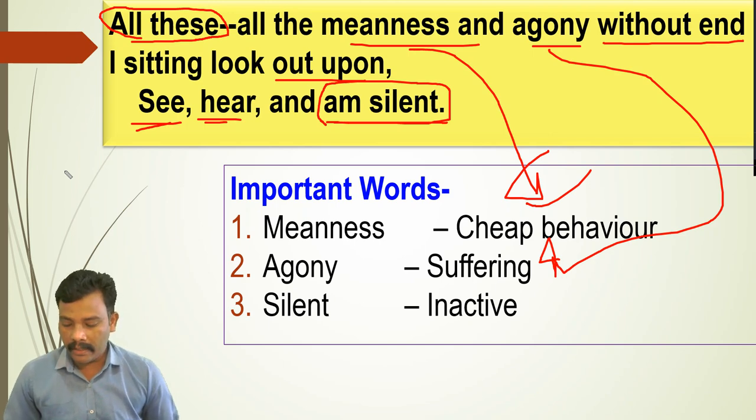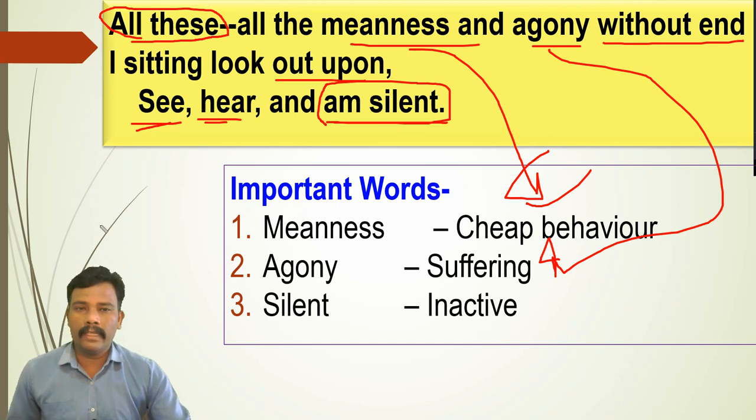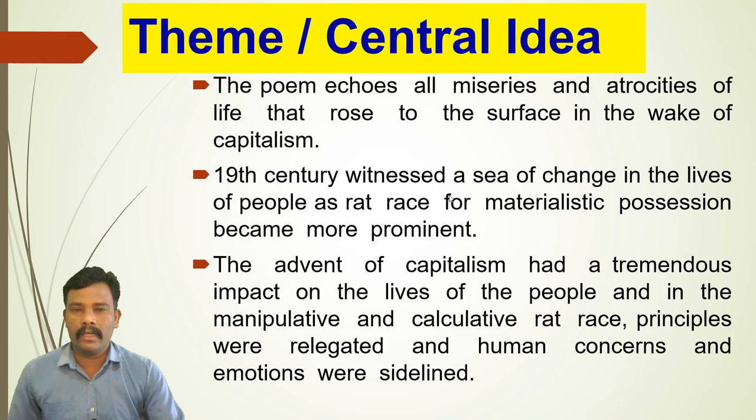These are the contradictory terms that are there. So in this way I discussed the meaning of the poem. Hope you understood this one. Now we are going to focus on the central idea or the theme of the poem.